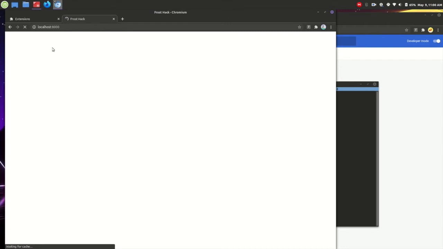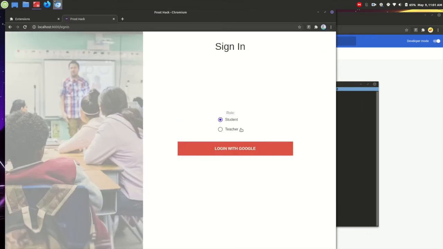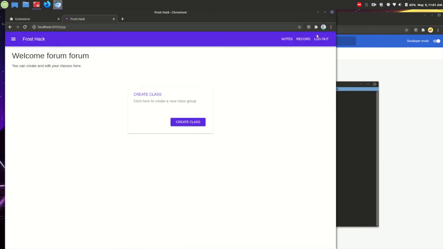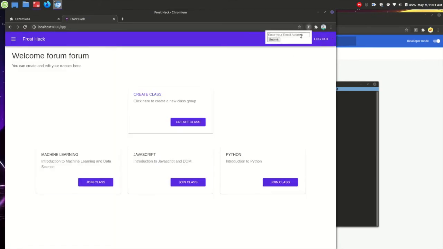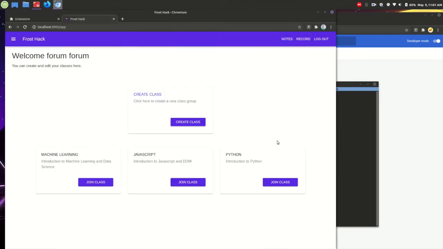So in here I will log in as the teacher. Let me log out first. I will log in as a teacher and I will log in using Google. Okay, I have logged in and I will enter the same email over here in the web extension, as you can see. So I have entered the email, and you can also check in the background that the email has been entered.